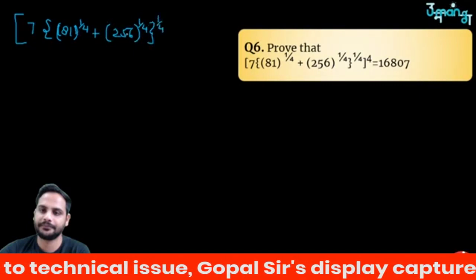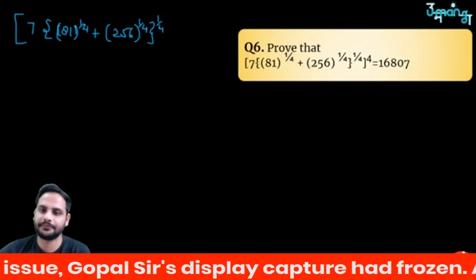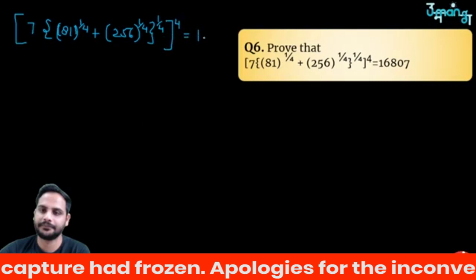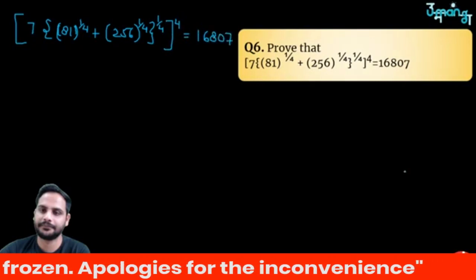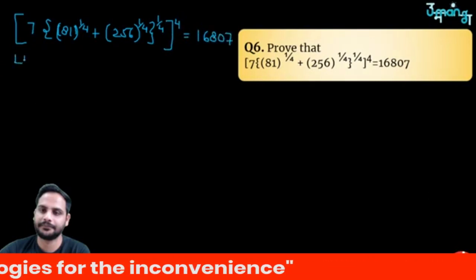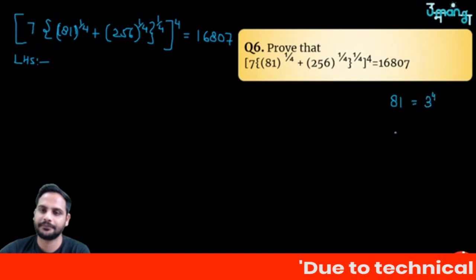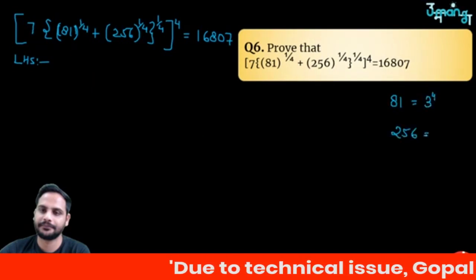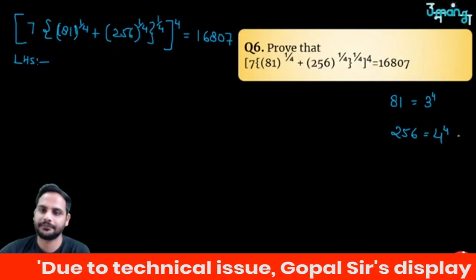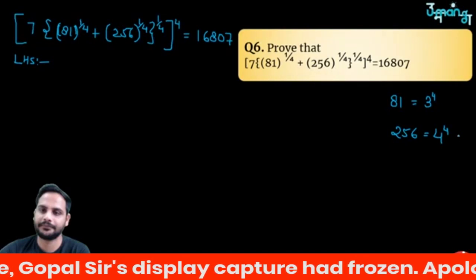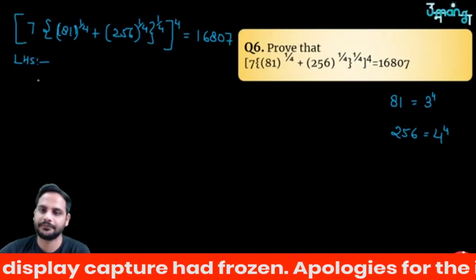So after solving this and solving this, whatever you're getting again 1 by 4 whole raised to the power 4 is equal to 16807, right? So let's solve this LHS part. Let's see whether it will be equal to RHS or not. Okay, so 81 beta, for your kind reference I will tell you 81 is 3 raised to the power 4 and 256 is your 4 raised to the power 4. 81 is your 3 raised to the power 4, 256 is your 4 raised to the power 4. It will become 7.